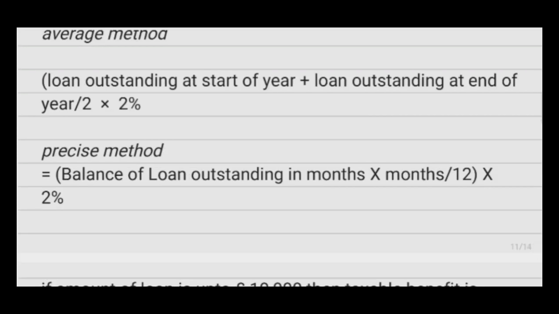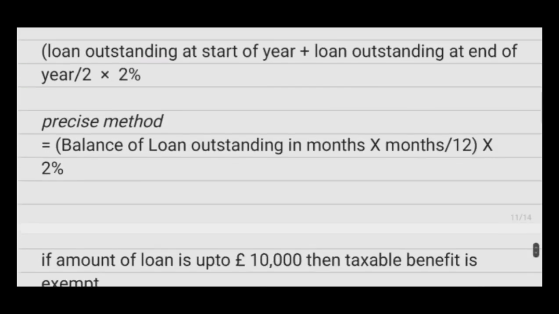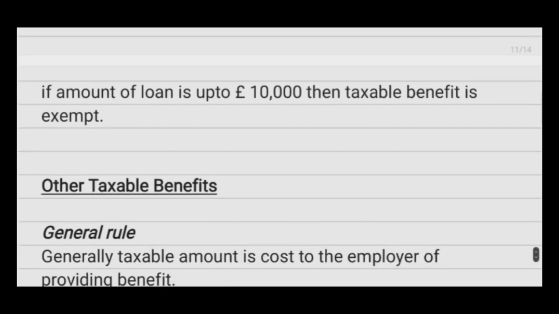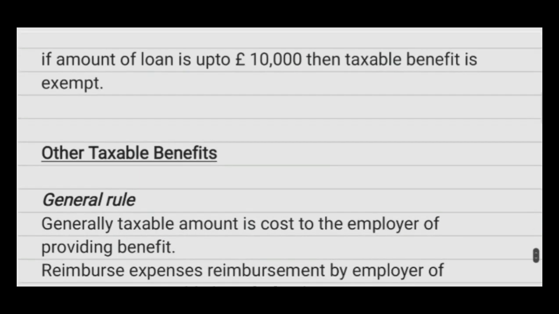While in the precise method, the balance of loan outstanding in months is multiplied by the time period for which the loan is used, divided by 12 and multiplied by 2%. An important point to note is that if the amount of loan is 10,000 or less, then the taxable benefit is exempt.